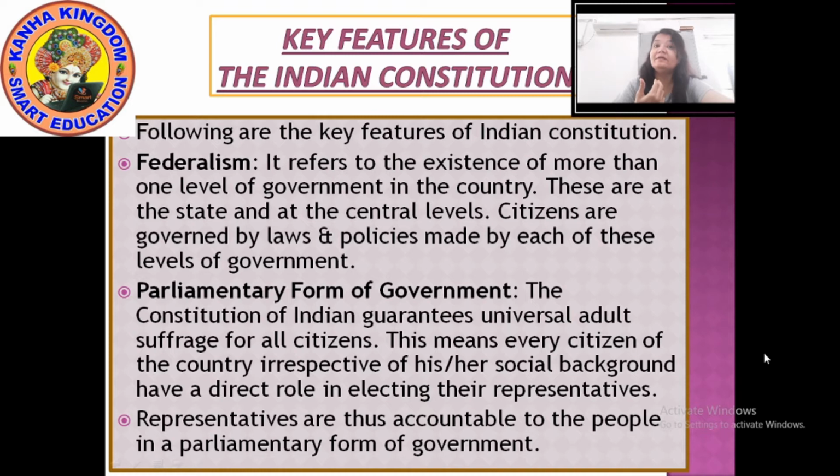So after giving the vote, we the people of India directly elect the representatives. This is the parliamentary form of government in which the Constitution of India guarantees universal adult suffrage, meaning the right to vote for all citizens above 18 years.